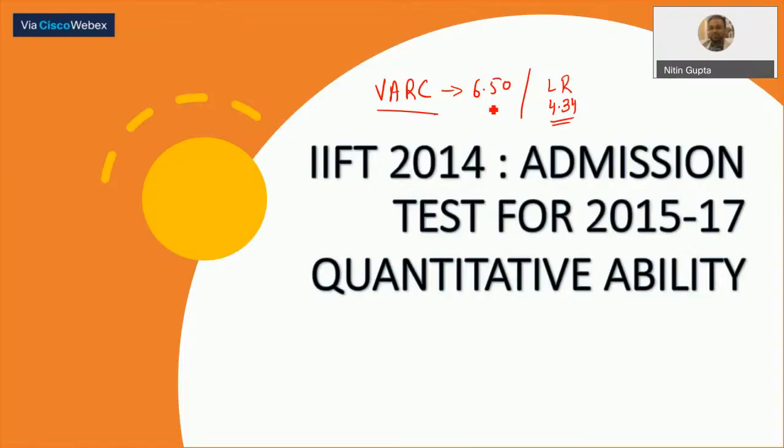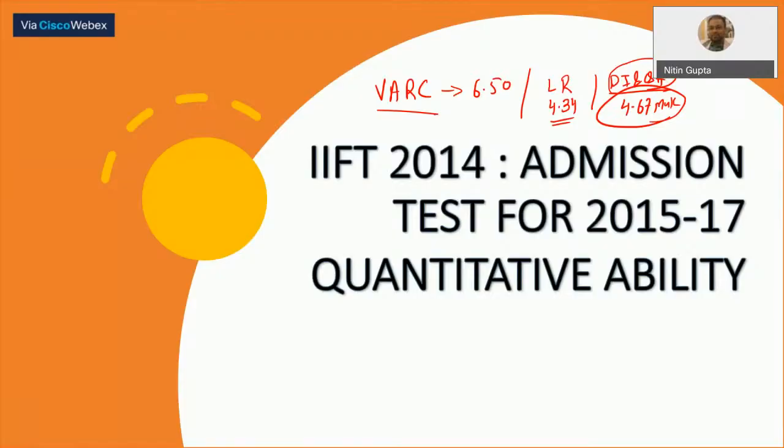This was difficult here. And the third section was QA and DI. They are together, part 1 and part 2, but the cutoff for this complete section 3, DI and QA, is only one. If you had attempted even just one set of DI, तो भी हो जाता, isn't it? कोई भी एक अच्छा सा इजी सा DI का सेट पिक करके करते तो भी कट ऑफ क्लियर हो सकता था.